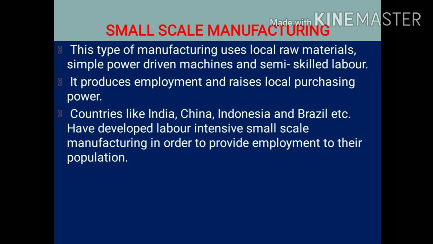Second one is small-scale manufacturing or small-scale industries. This type of manufacturing uses local raw materials, simple power-driven machines and semi-skilled labor. Small-scale manufacturing units are bigger as compared to cottage or household industries. They use local raw material, simple machines and semi-skilled labor. It produces employment and raises local purchasing power.